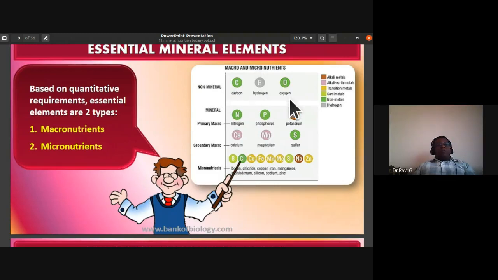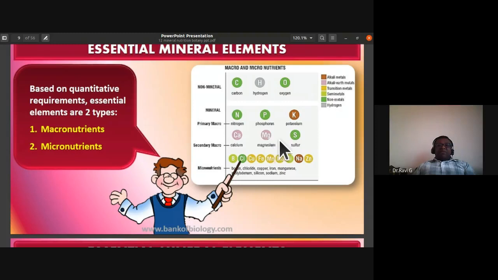The non-mineral nutrients that are required by plants, which are essential elements, are CHO: carbon, hydrogen, oxygen. The mineral nutrients are NPK: nitrogen, phosphorus, potassium. These are the primary macronutrients. The secondary macronutrients are calcium, magnesium, and sulfur.